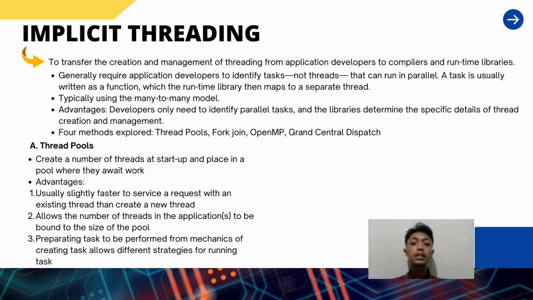The advantage of implicit threading is that developers only need to identify parallel tasks, and the libraries determine the specific details of thread creation and management. Okay, four methods that explore implicit threading are thread pools, fork join, OpenMP, and Grand Central Dispatch. Let's break them down one by one. Okay, first is thread pools.